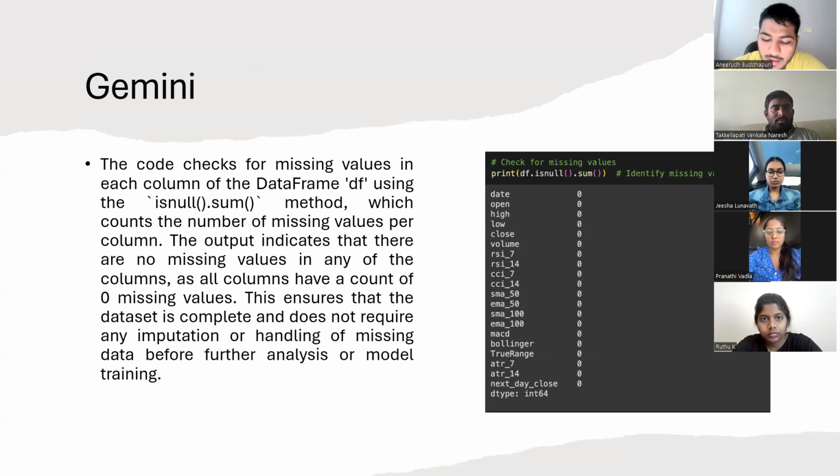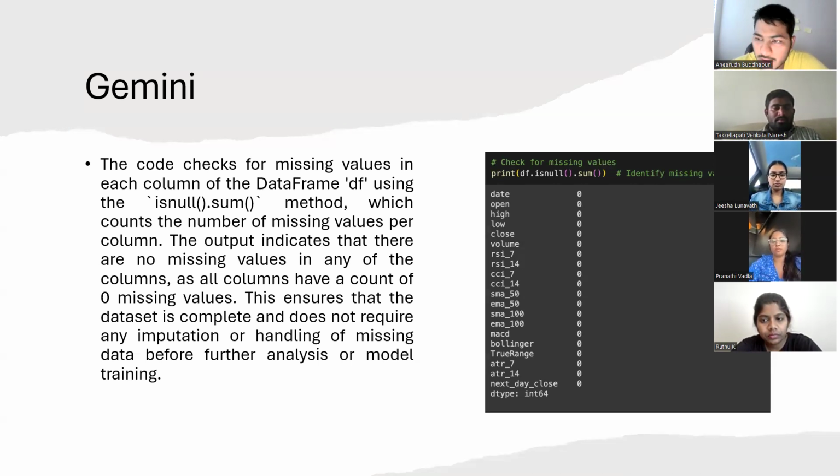This method counts the number of missing null values in each column, and the expected output is a series where the index is the column names and the values are the count of missing values for each column. In this case, the output indicates that there are no missing values in any of the columns, like each column has a count of 0 missing values.